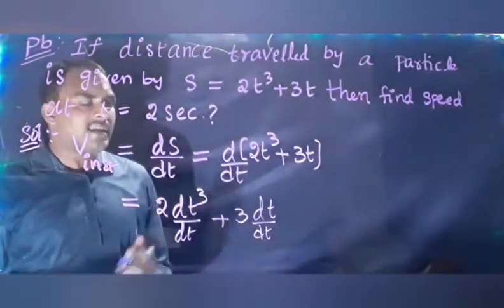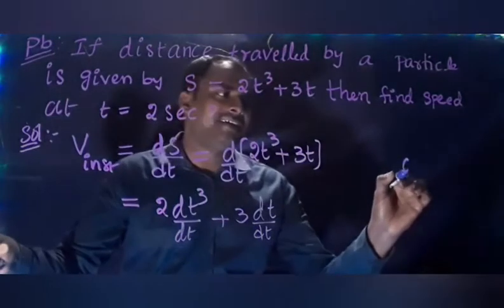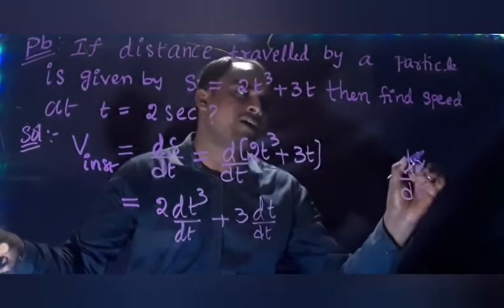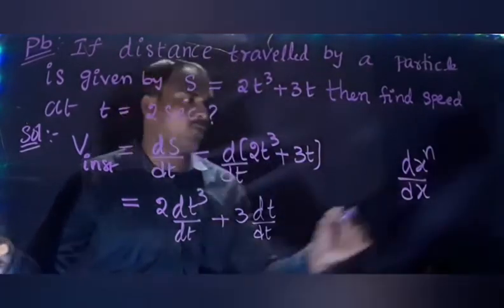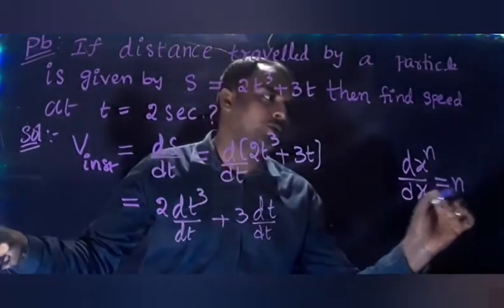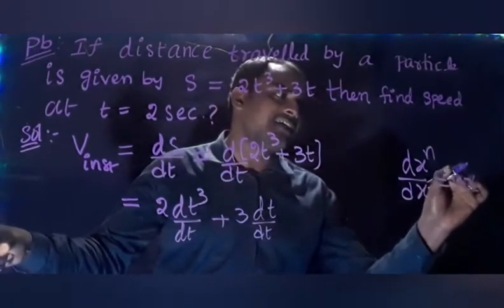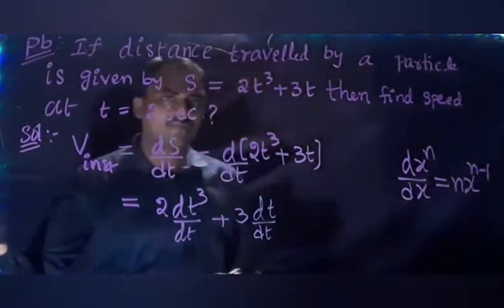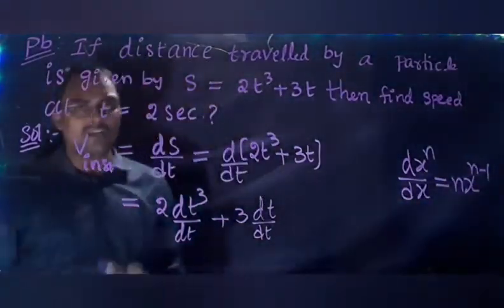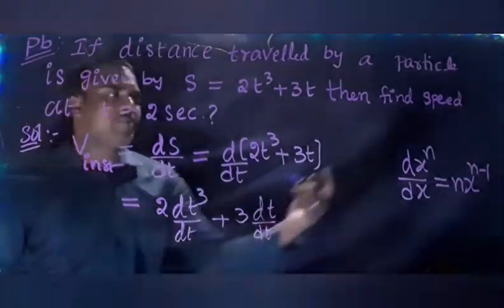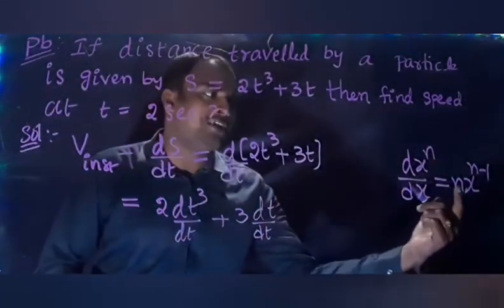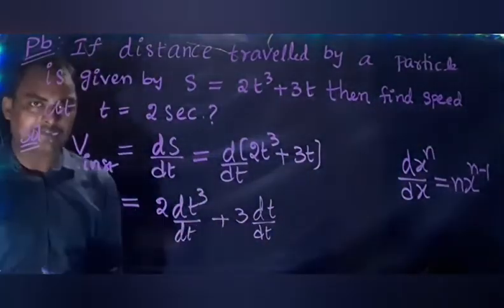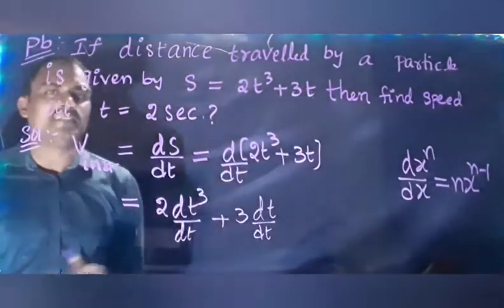Now let us use the differentiation formula: d by dx of x power n equal to n into x power n minus 1. This is the differentiation formula that we need to use here. In the place of x, here t is given. In the place of n, 3 is given.